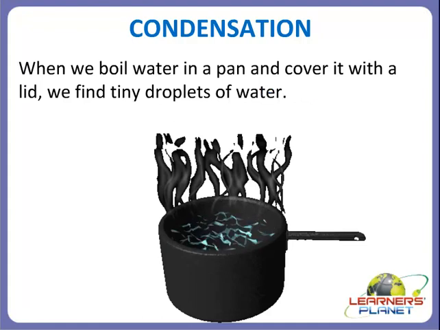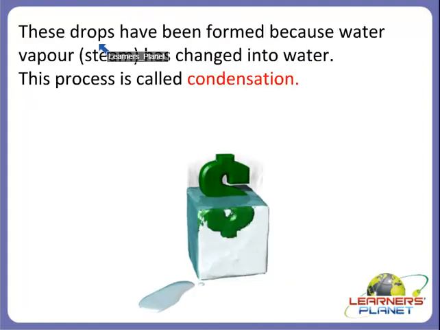Why does this happen? Yes, these tiny drops of water have been formed because of the water vapor, which we also call steam, and it has changed into water. So how does this change into water? Yes, it changes into water by the process called